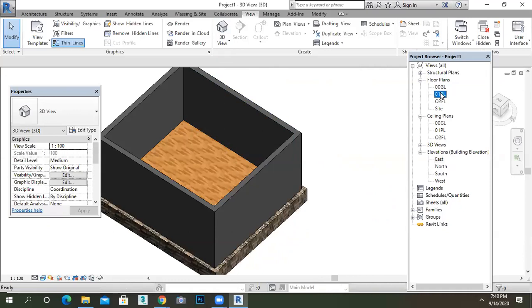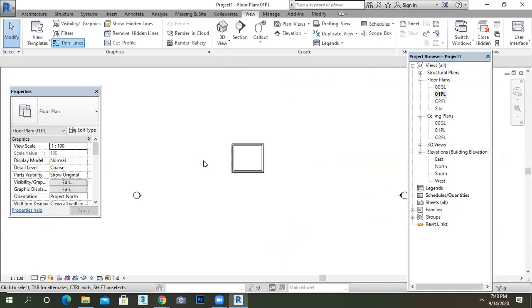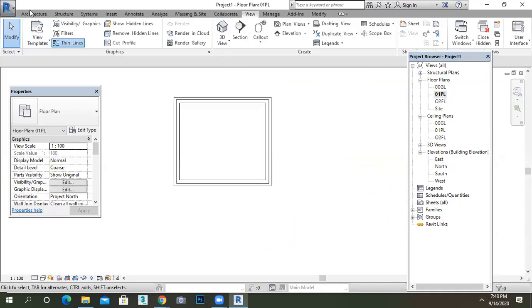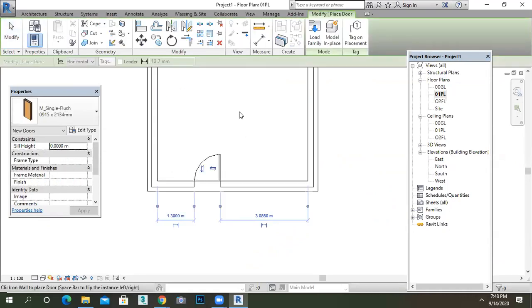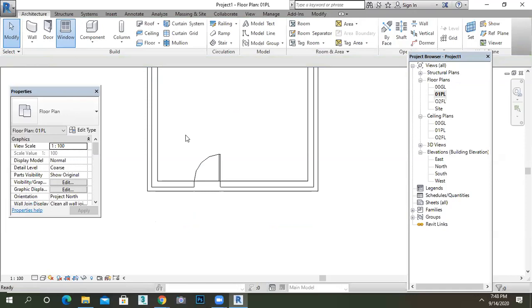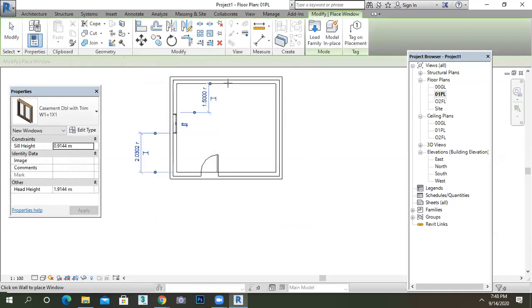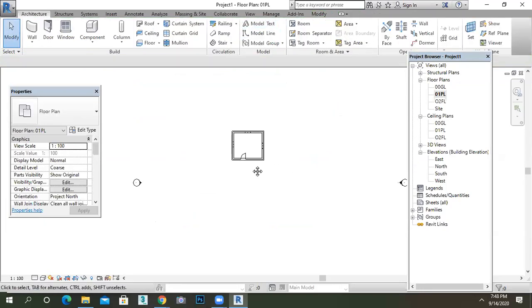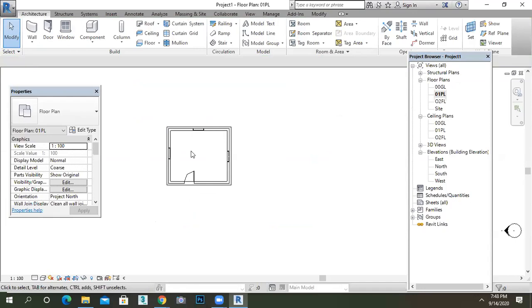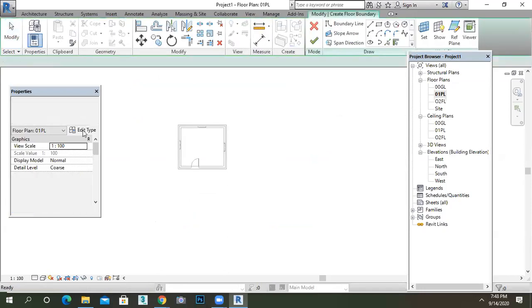Now I want to elaborate my site here. Go to the door and place the door where you want. Edit it, give the dimension, go to the window and place it where you want. Like this. Now I want to draw one more floor, that is my grass or some foot tiles and all.